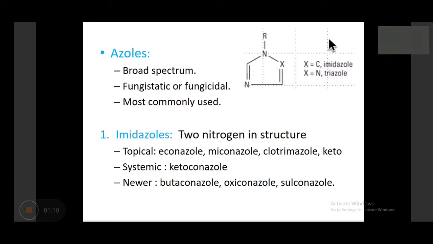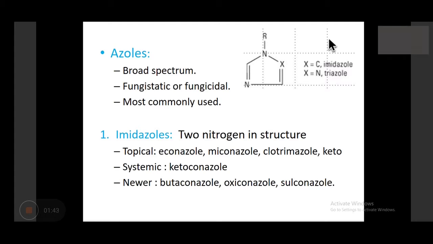For topical use, there are these drugs you can see: econazole, miconazole, clotrimazole, and ketoconazole. Remember, this word clotrimazole is different, and the word cotrimoxazole, which we are reading so far as antibacterial agent, is different. Do not get confused with these two terms. Cotrimoxazole is combination of trimethoprim and sulfamethoxazole, which is an antibacterial drug. Clotrimazole is an azole antifungal agent, which is used for topical fungal infection as topical cream ointment.